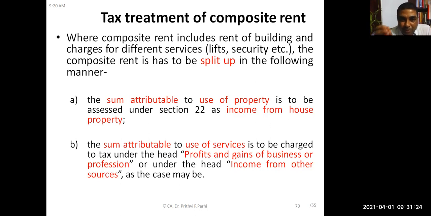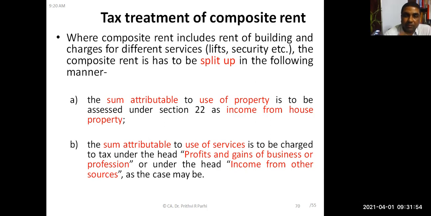The part attributable to the building has to be taxed under the head income from house property. The sum attributable to use of services has to be charged either under the head profits and gains of business or profession, or under the head income from other sources. Either PGBP or IFOS. These are the two heads where other sums attributable shall be taxed. Is it clear?